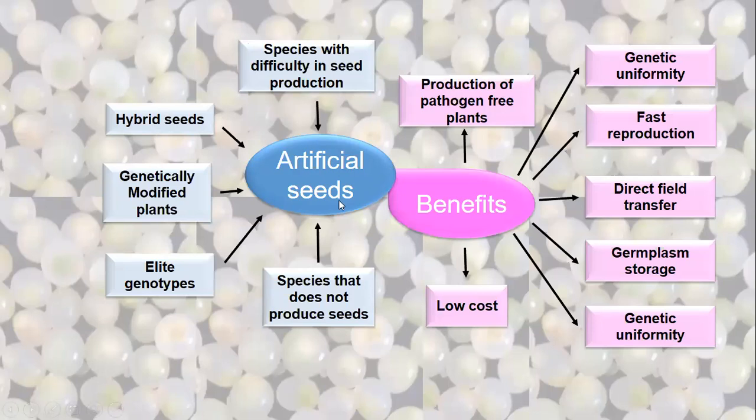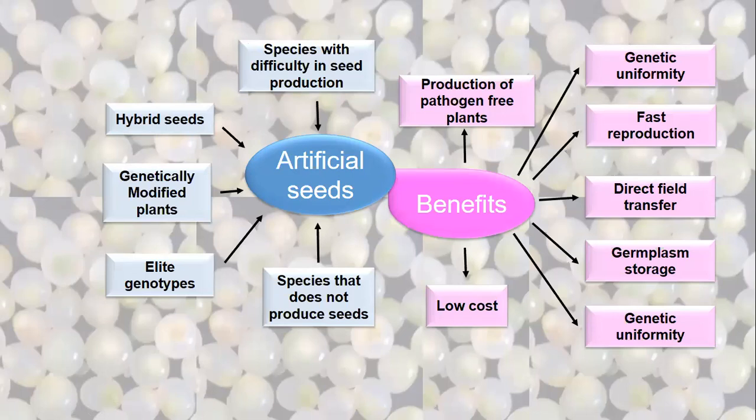Then genetically modified plants. We can also produce seeds of genetically modified plants. The plants which are modified genetically, we call them GMOs. You might have heard a lot about the GMOs. Can you name one GMO?